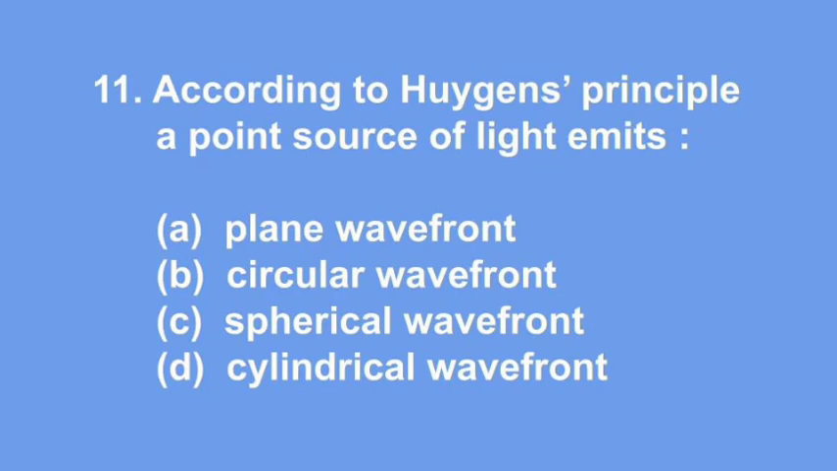Question number 11. According to Huygens principle, a point source of light emits A. plane wavefront, B. circular wavefront, C. spherical wavefront, D. cylindrical wavefront. You know that the shape of the wavefront depends upon the shape of the light source.